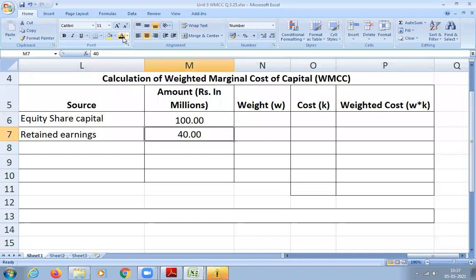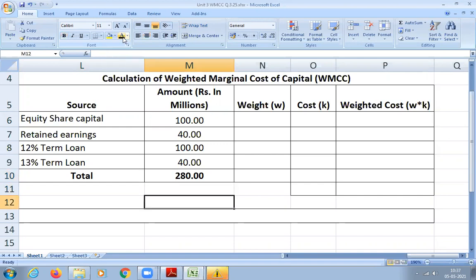Next, 12% term loan, how much? 100 million. Next, 13% term loan, 40 million. So totally 280 million. All of you got it, students? Yes or no? Next, how to calculate the weights?